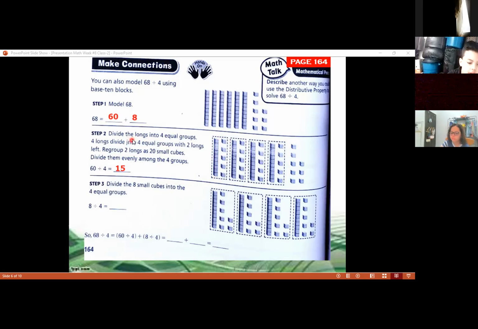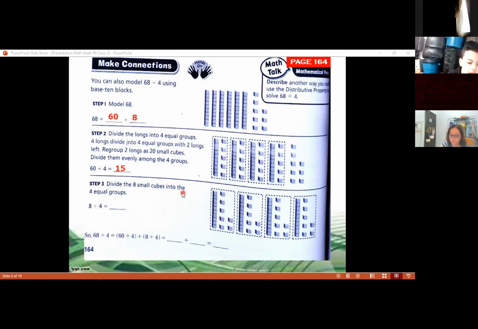Because remember, we divide the longs into 4 equal groups. So we have 1, 2, 3, 4 groups of 15 each of them. But as you can notice, there were some left. So we're going to see this in step number 3.